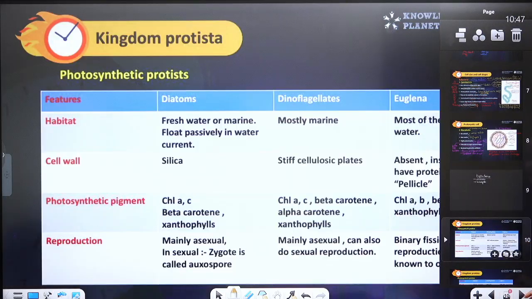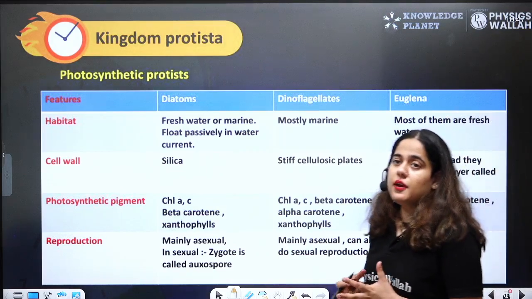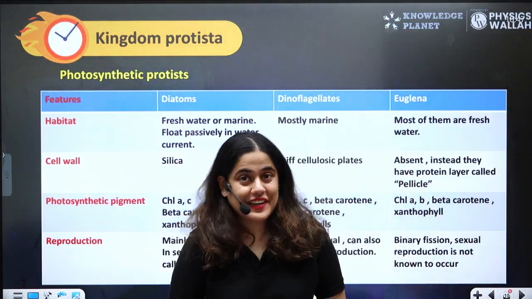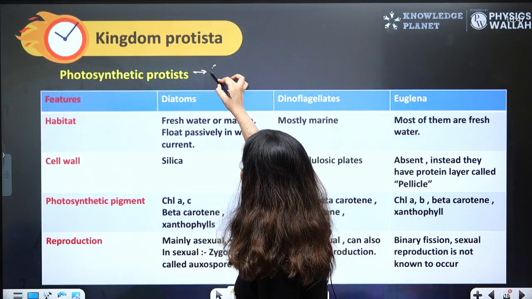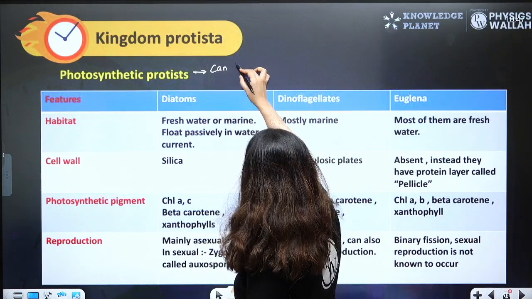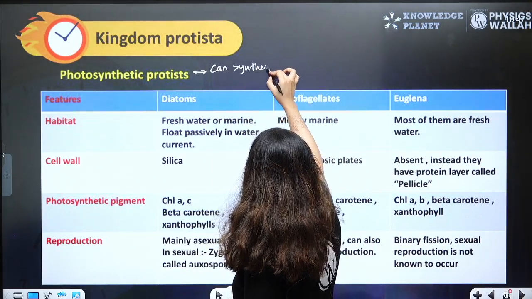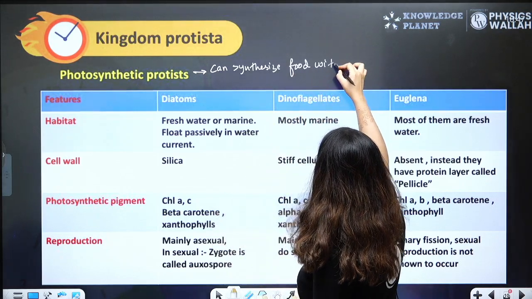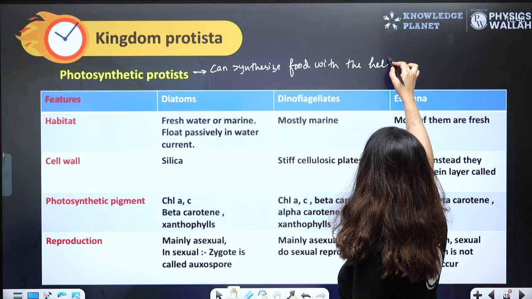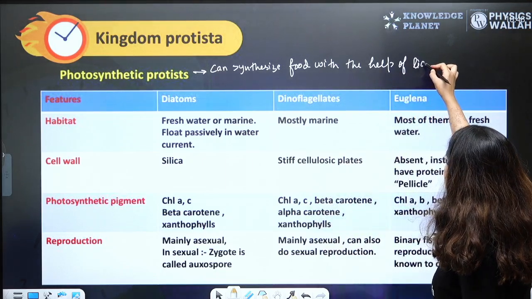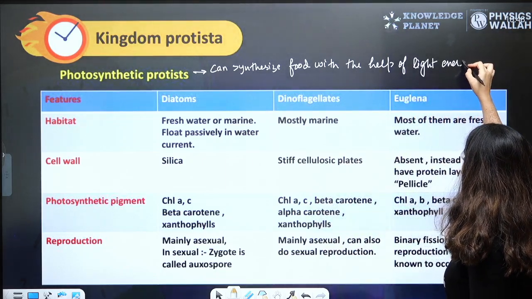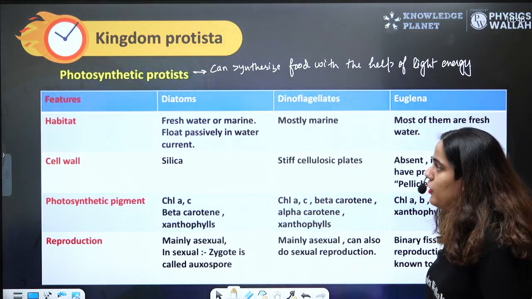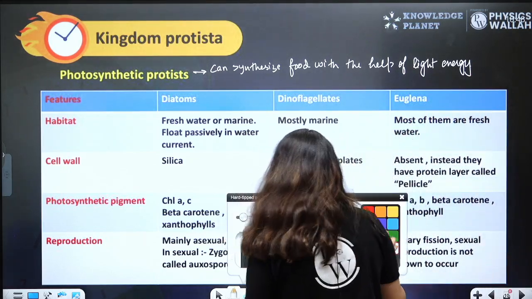Let's discuss the first group of Protista, that are photosynthetic protists, which means that can synthesize food with the help of light energy, right?